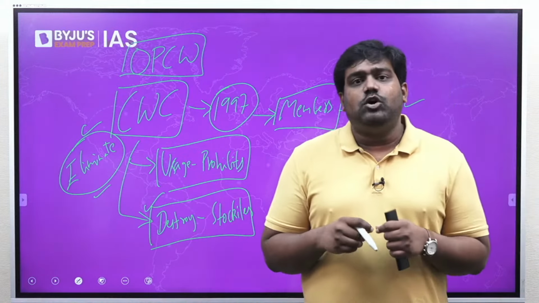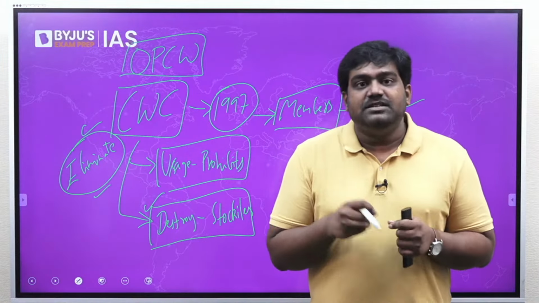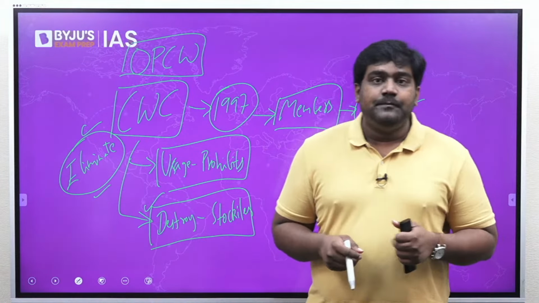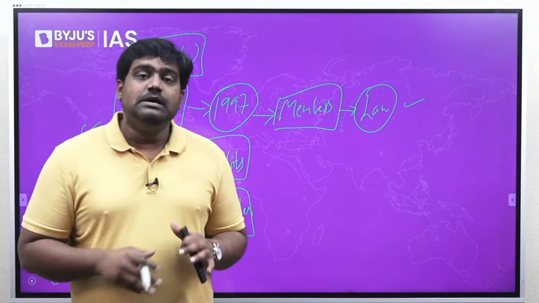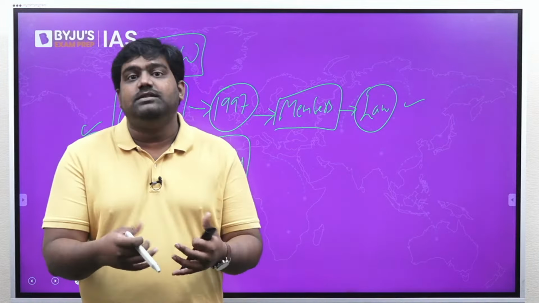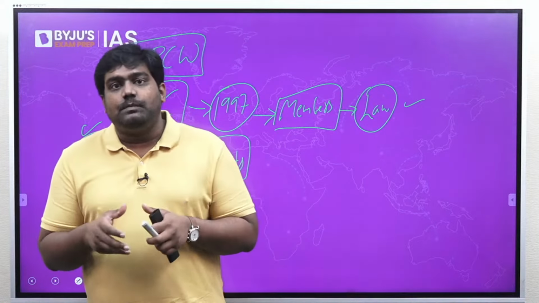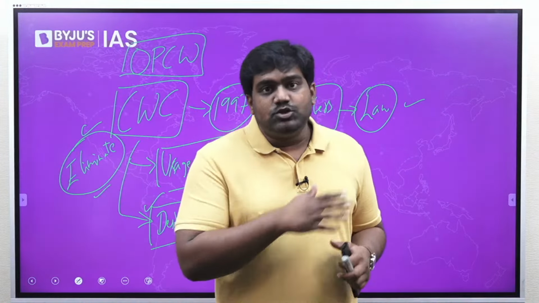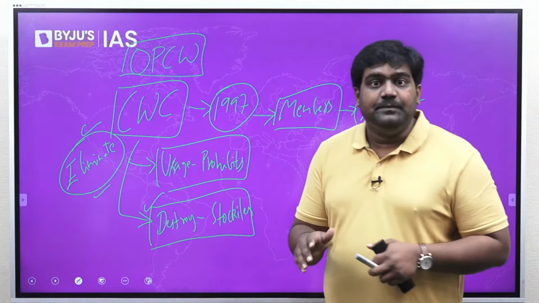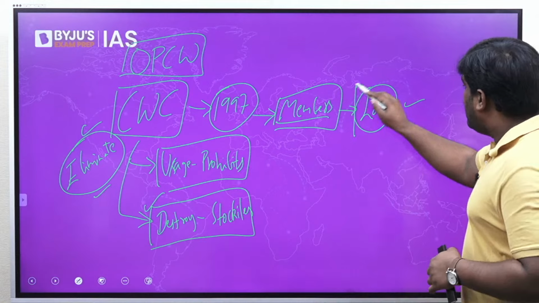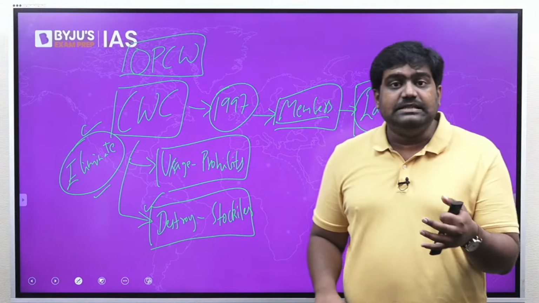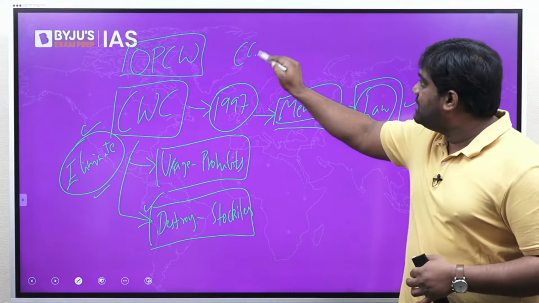Because chemical weapons cause enormous damage. They are considered to be inhumane, and as a result, they have been prohibited from being used in conflicts, and this convention lays down a path through which the existing stockpile can be identified and destroyed so that we can eliminate chemical weapons completely. So to implement the provisions, the countries will adopt a national law. India has done this by enacting the Chemical Weapons Convention Act.